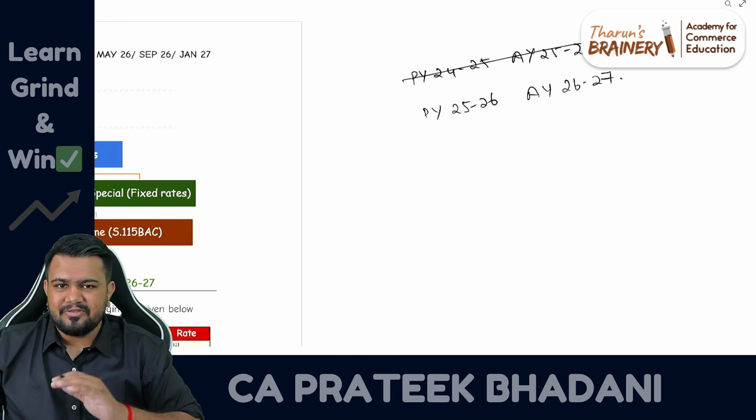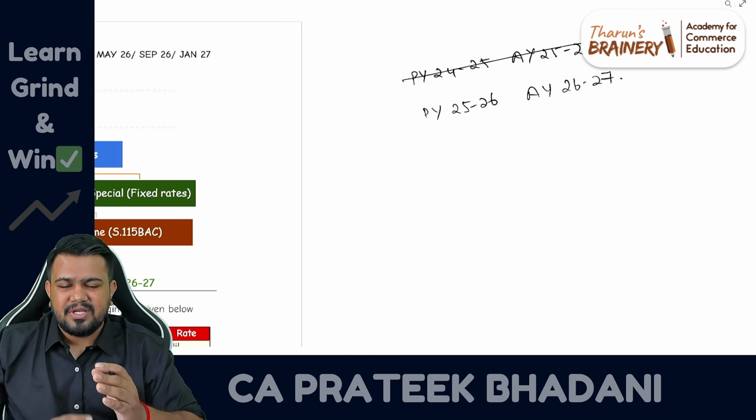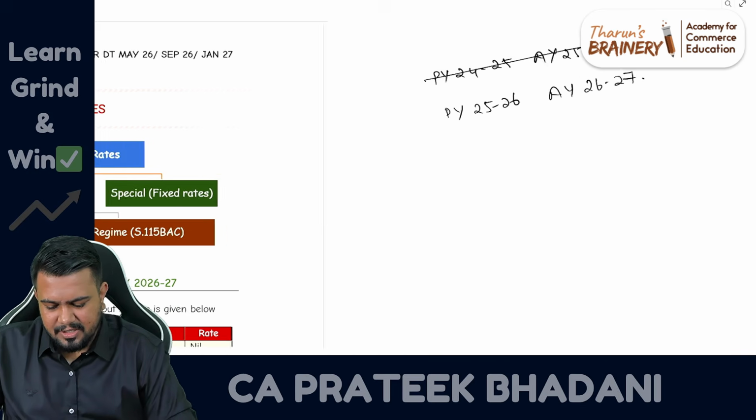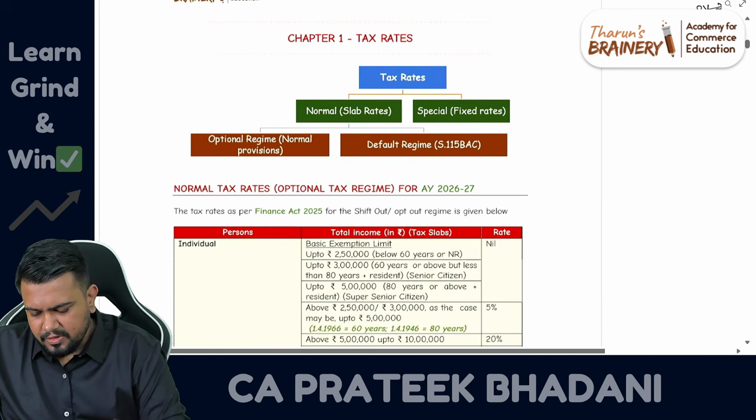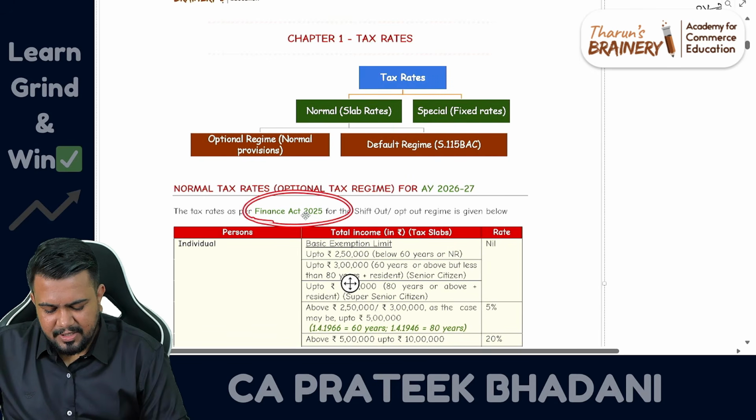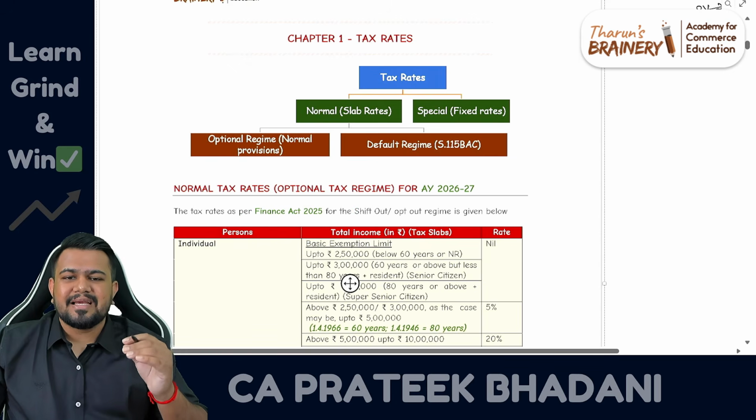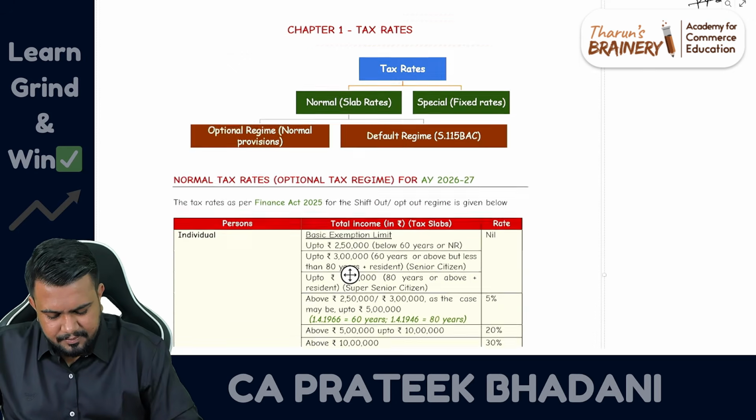Now the previous year applicable is previous year 25-26, okay, and assessment year 26-27. So this is very important. The year itself has changed from May 2026 examination onwards. So earlier you were studying the Finance Act 2024. Now it is Finance Act 2025.